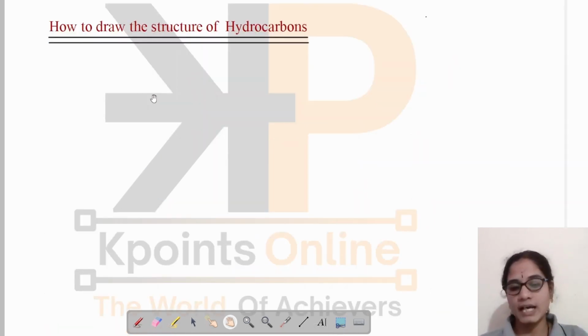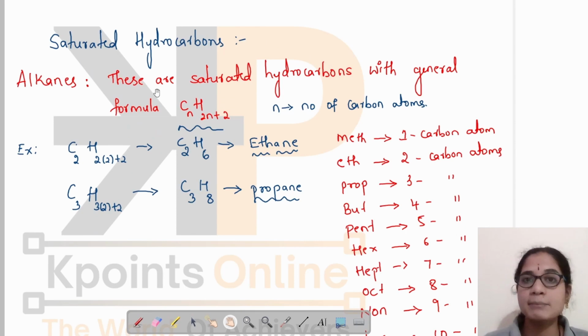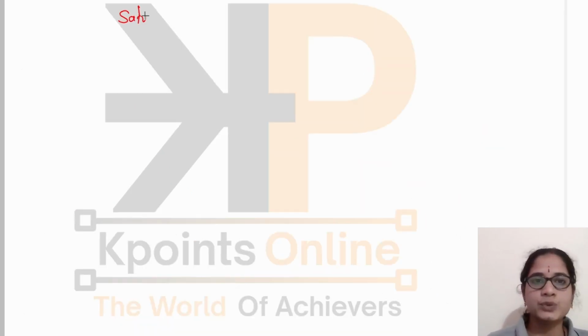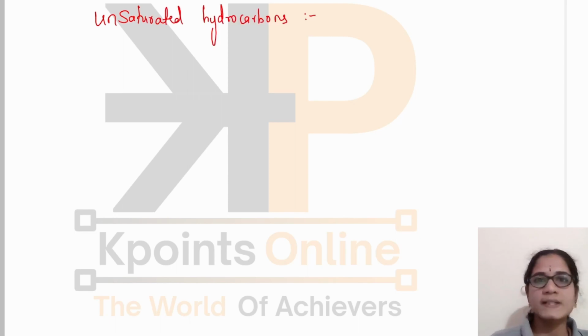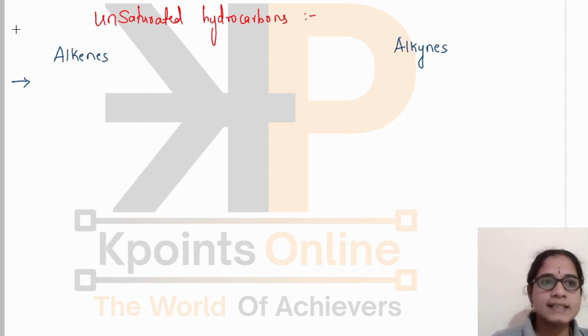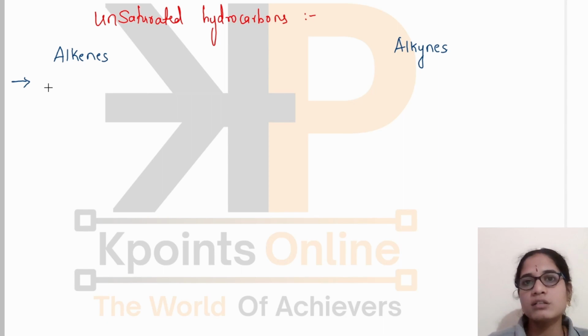Then in case of unsaturated hydrocarbons, we will come across alkenes and alkynes. In unsaturated hydrocarbons, we will be studying the classes of compounds called alkenes and alkynes. These alkenes are the unsaturated hydrocarbons with at least one carbon-carbon double bond.